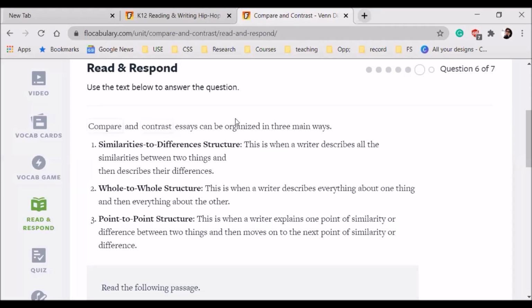Okay, you can take a screenshot of this image और आप ये तीन types note कर सकते हैं and then you can build up 3 different paragraphs according to these 3 structures. Okay, for example, आपके पास दो ही same चीजें tea and coffee. तो आप tea and coffee को compare and contrast करने के लिए तीनों तरह का paragraph बना सकते हैं. Is it clear? Yes.